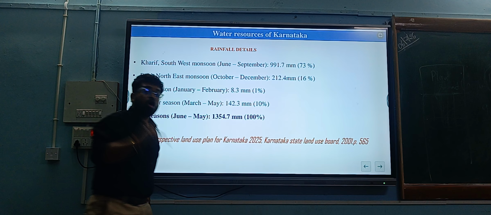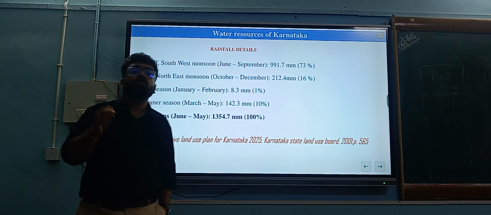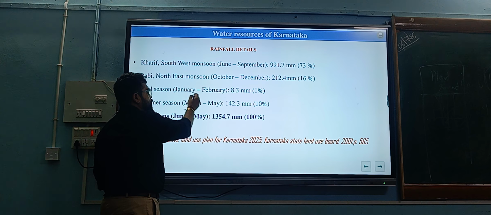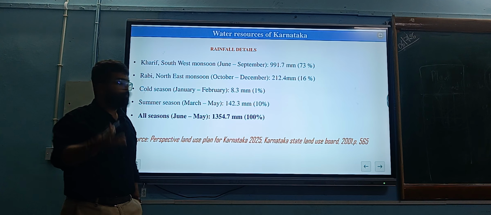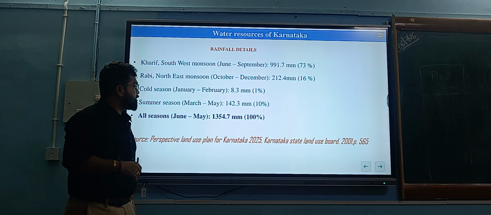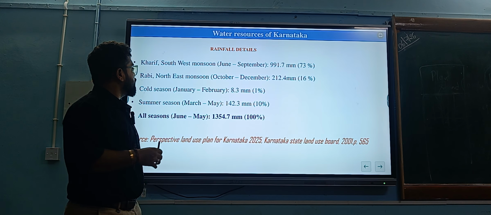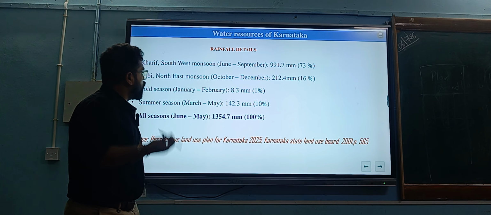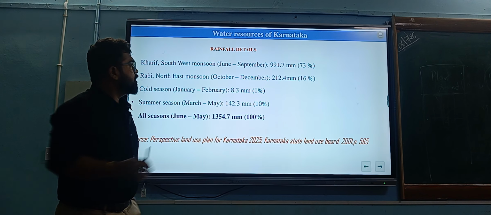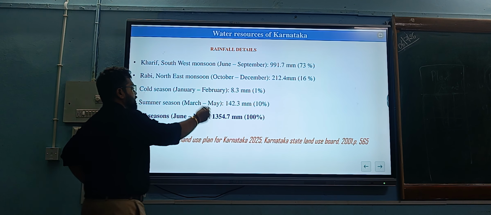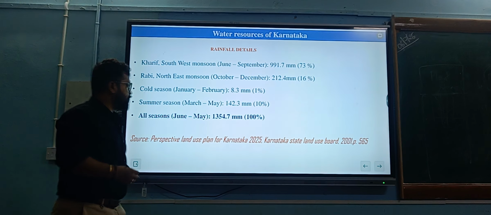Compare the data: see how much the southwest monsoon contributes to agriculture. The cold season from January to February contributes around 8.3 mm. Then the summer season from March to May contributes around 1.42 mm, that is around 10%, and for all seasons together it is close to 100%, that is 1354.7 mm of rainfall.